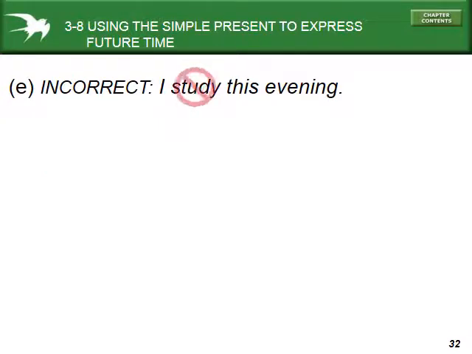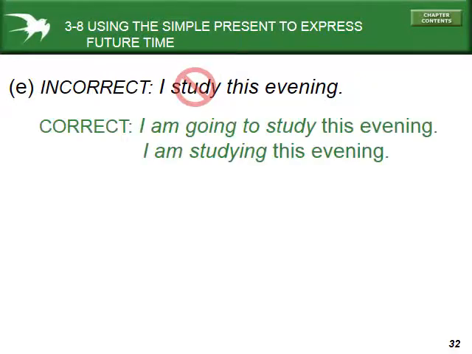Okay. But here, "I study this evening." This is incorrect, right? Studying doesn't have a definite schedule in the way that a train or a movie has a schedule. Most of us don't have our whole lives planned out like, okay, on Tuesday evenings I study.